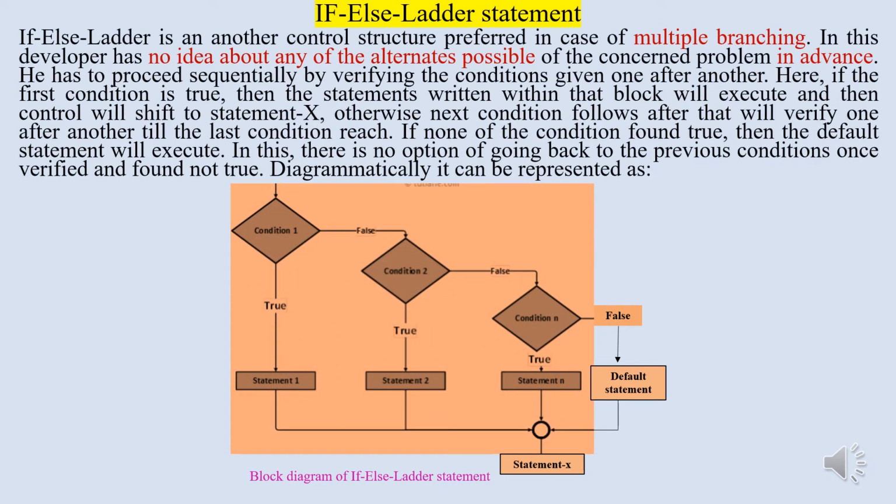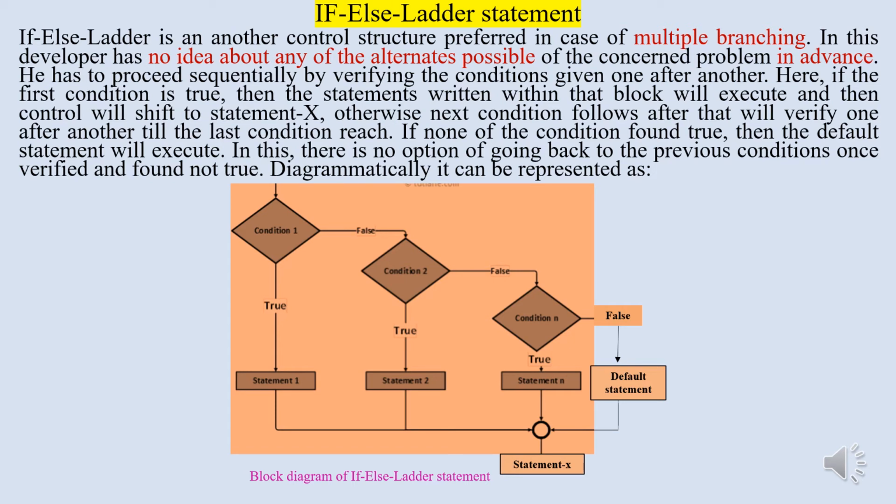Next conditional branching is the if-else ladder statement. If-else ladder is another control structure preferred in case of multiple branching. In this, the developer has no idea about any of the possible alternatives of the concerned problem in advance. He has to proceed sequentially by verifying the conditions given one after another.